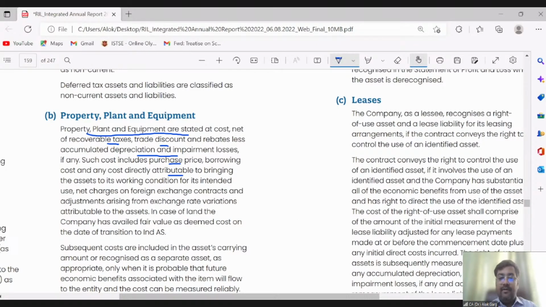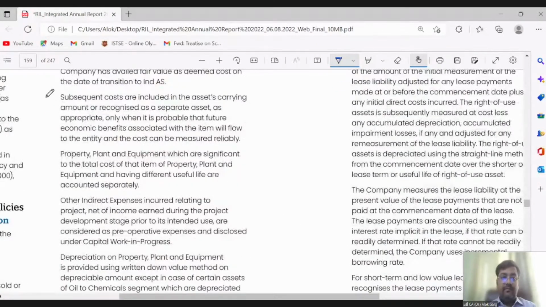Clear? Then they have written subsequent costs are included in the asset's carrying amount or recognized as a separate asset. You remember what this policy is trying to say. Subsequent costs are included in the asset's carrying amount. Engine, it is included in the asset's carrying amount.